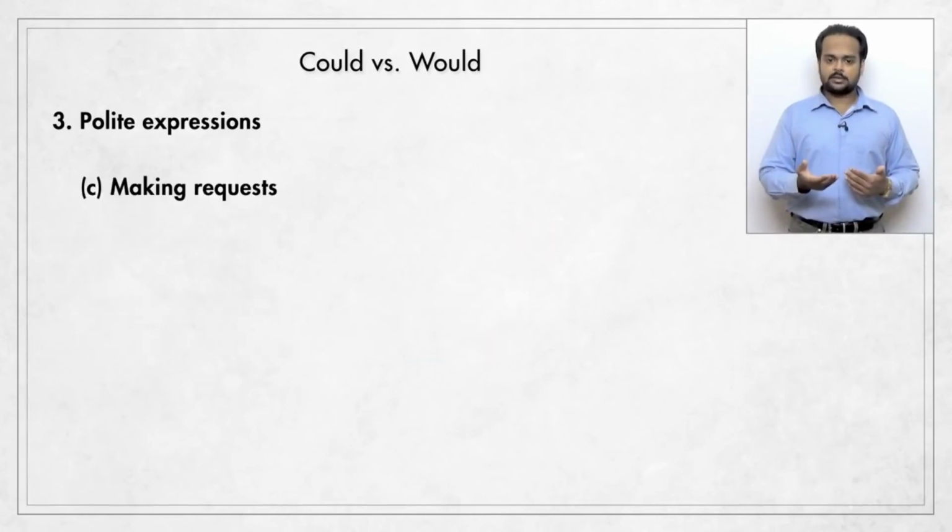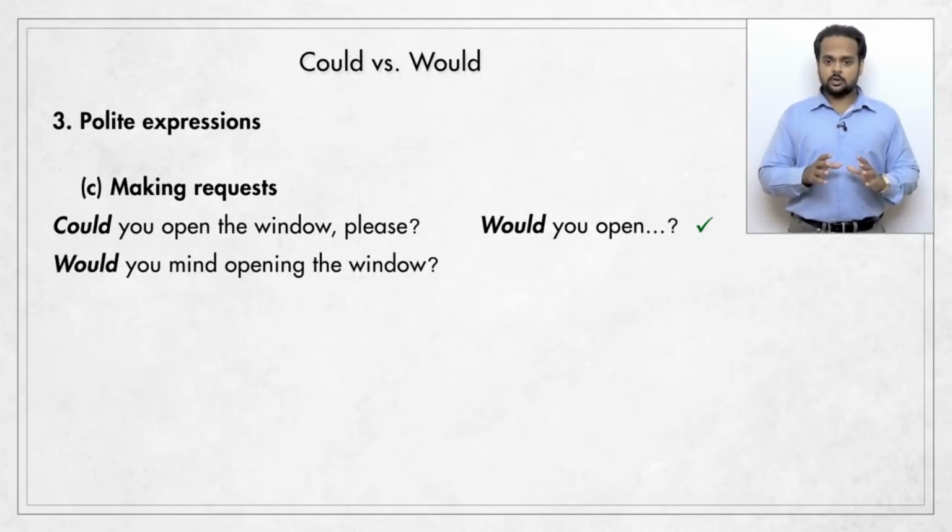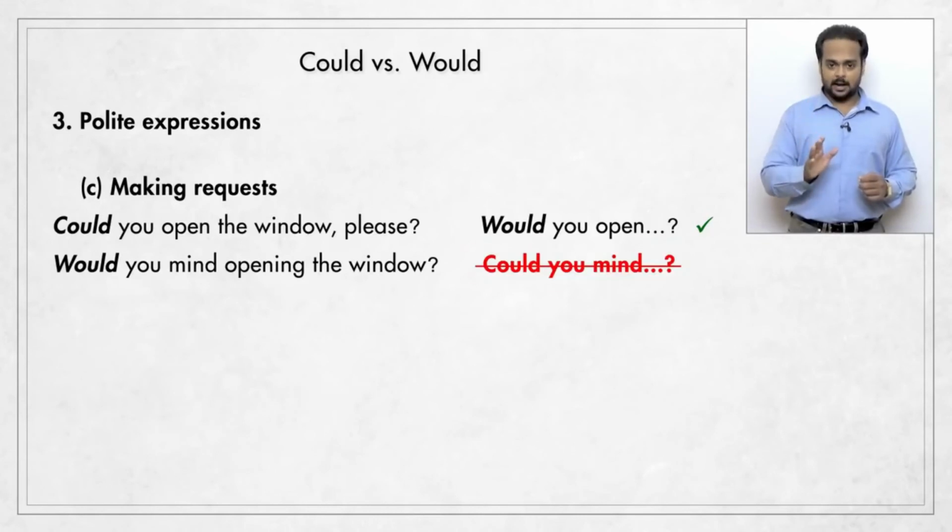But making requests is different because it is possible to use both could and would. For example, could you open the window please? You can also say, would you open the window please? Although this is very formal and polite. However, we also sometimes use would you mind, as in, would you mind opening the window? This is a request, but this phrase is fixed. You cannot say, could you mind?